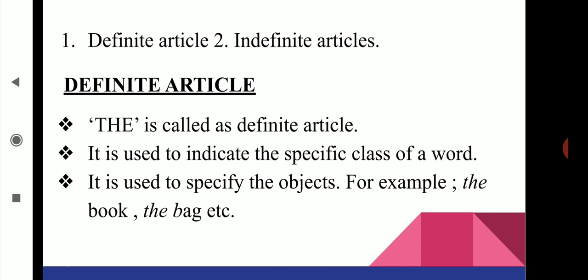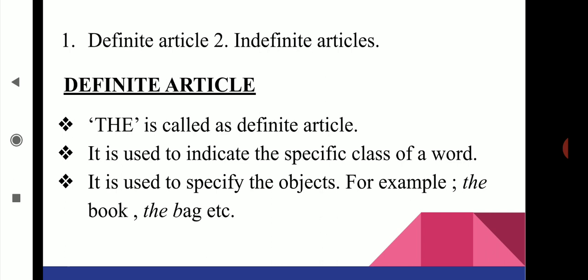They are called word classes. They are noun, pronoun, verb, adverb, adjective, preposition, conjunction, interjection. So here the definite article is used to indicate the specific class of a word.